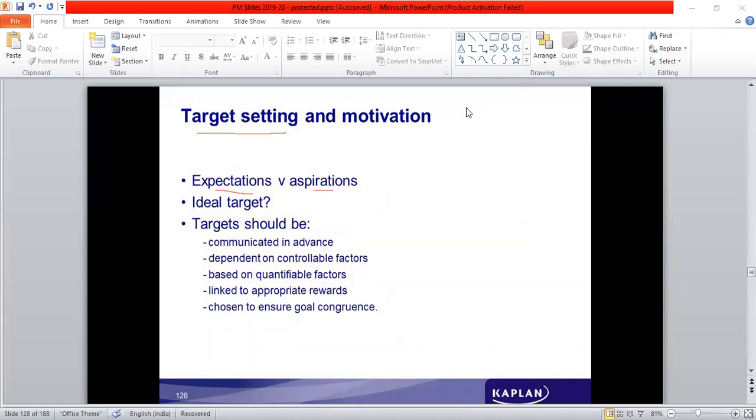So what is an ideal target? Then targets, once they are decided, they should be communicated in advance to the ones who are implementing them.